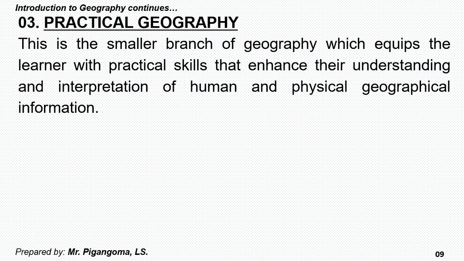This branch usually equips the learner with practical skills of doing measurement and even reading maps and photography. Through reading maps and photography, a learner can get knowledge and understand what is going on. That's why we call it practical geography.